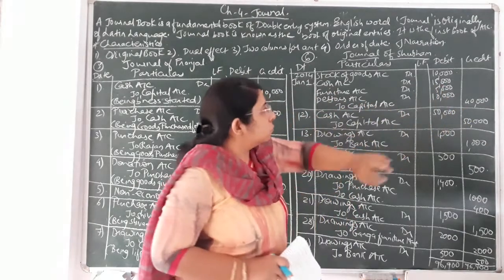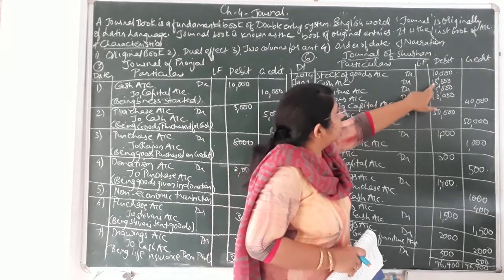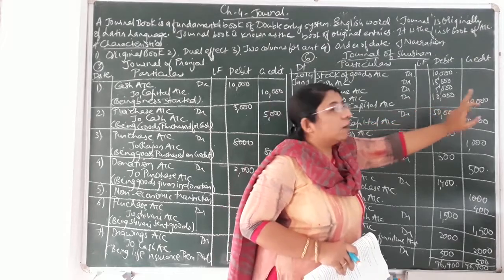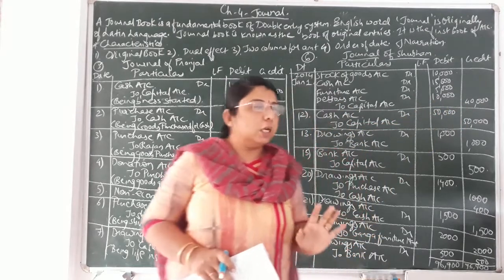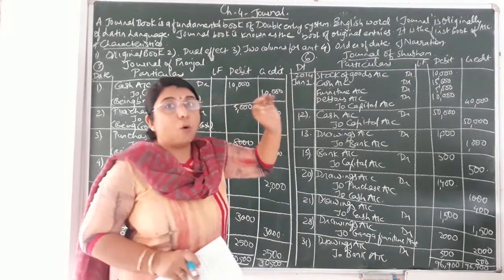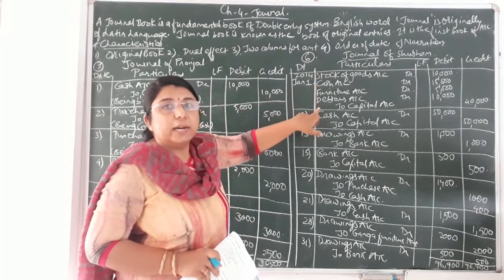Now how did this 40,000 come? That is the total of all these 4 debit values. You will be doing 10 plus 15, 25. 25 plus 5, 30, and 30 plus 10, that would come to 40. Always the total of debit and credit should be equal. Okay, so again revising this entry, he is bringing 4 things in the form of capital, that is goods, cash, furniture, that is assets, and debtors.